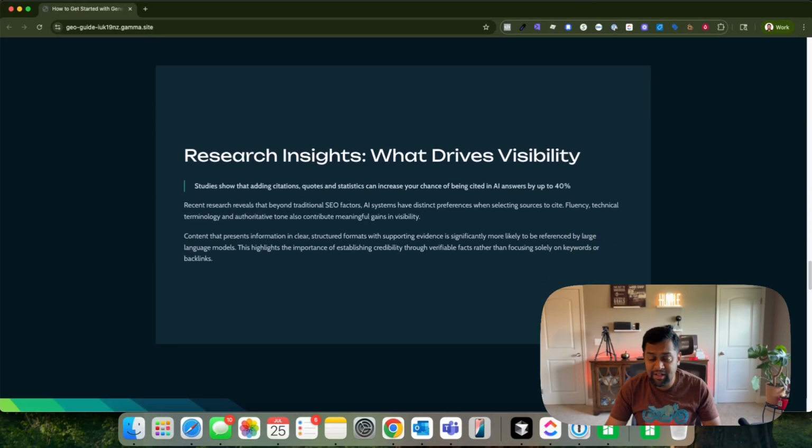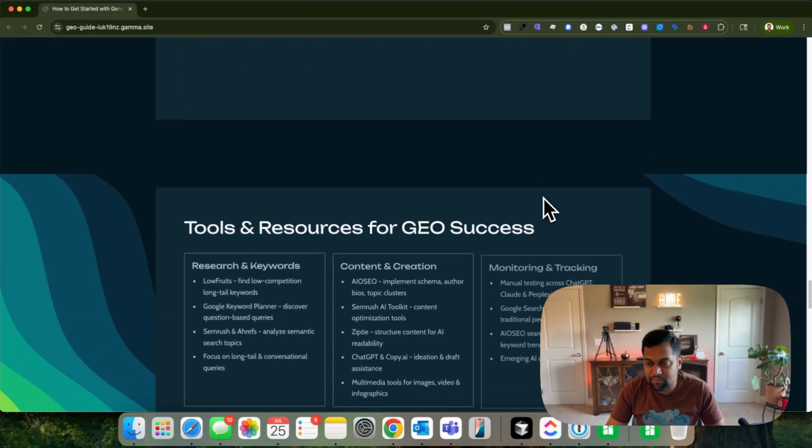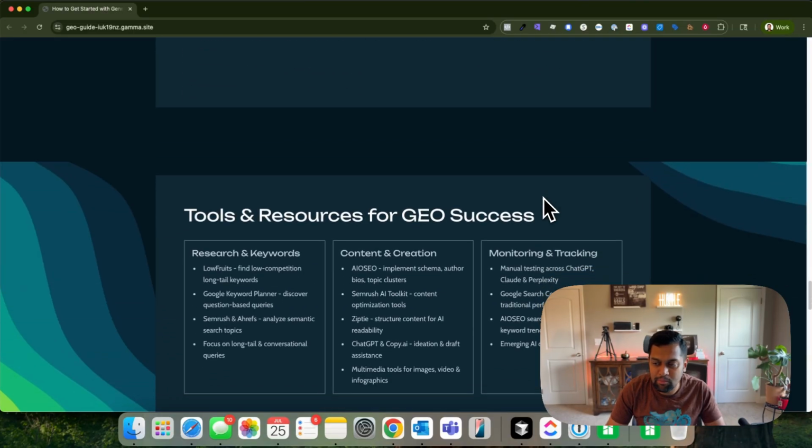And then from a research insight, one thing that came out which is pretty interesting is studies show that adding citations, quotes and statistics can increase your chance of being cited in AI answers by 40%. So that's a clear way to make sure that your website gets picked up. So again, focus on that. So that way, modern tools like AI search engines can cite your website.